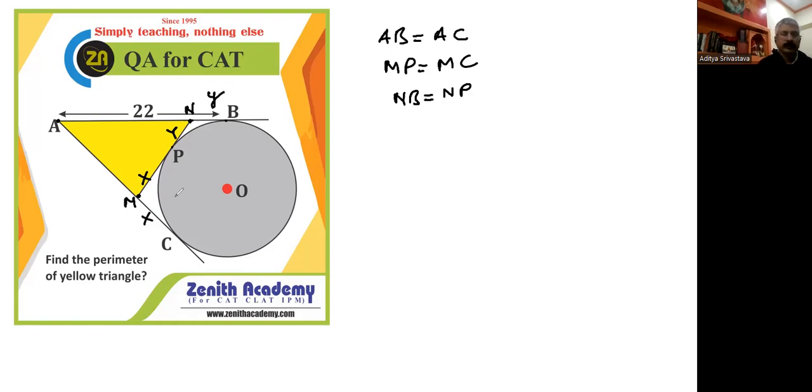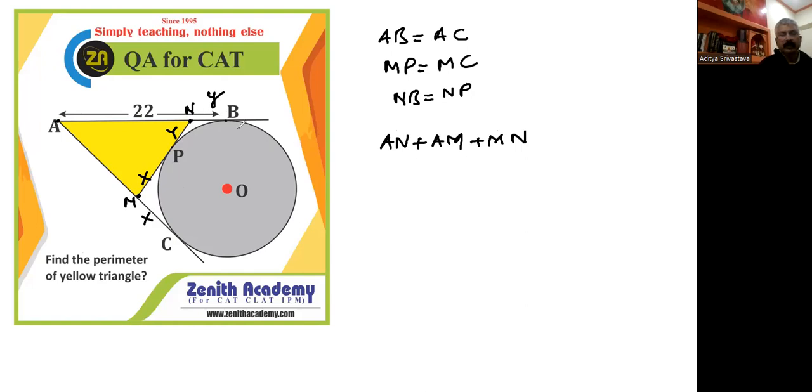So now you are finding the perimeter of the triangle. Okay, it is AB. The perimeter of the triangle is AN plus AM plus MN.